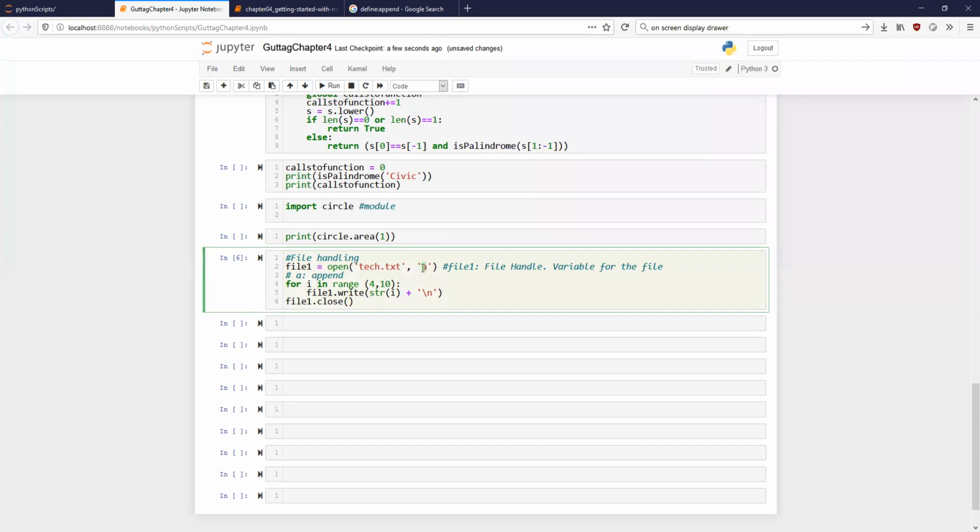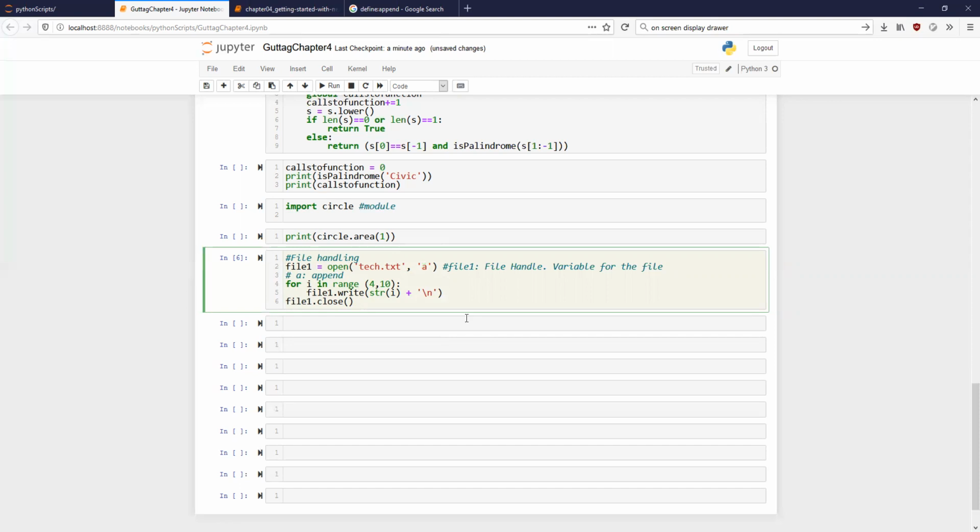Let us say instead of appending, obviously we want to sometimes read from files also. Because most of your data sets, like if you want to write a program to do automatic grading for students, you have the marks of various components of the course and you want to add those components and assign a grade based on some statistical modeling. Then let us say that data is present in Excel format.